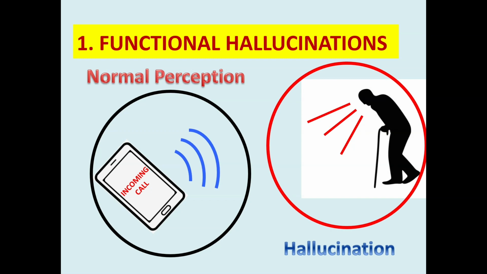This is functional hallucination. Another example can be, the person may say, whenever I see a red light, which is a real perception, I see a man crossing by. So now here the visual real stimulus is provoking a visual hallucination, so it's in the same modality. Then we will say it is functional hallucination.